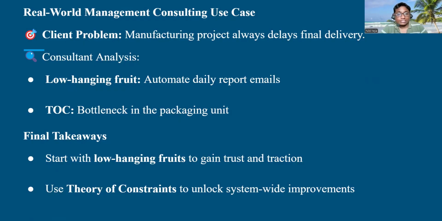So, final takeaways. Start with the low hanging fruits to gain trust and traction. By seeing the immediate results and the impact, your client will gain trust in you. So basically, start with the low hanging fruits, which require low effort and give high impact and immediate results. Next, use theory of constraints to unlock system-wide improvements. Simply, identify the bottlenecks and improve them or replace them with another system or machine. So this is all about low-hanging fruits and theory of constraints.